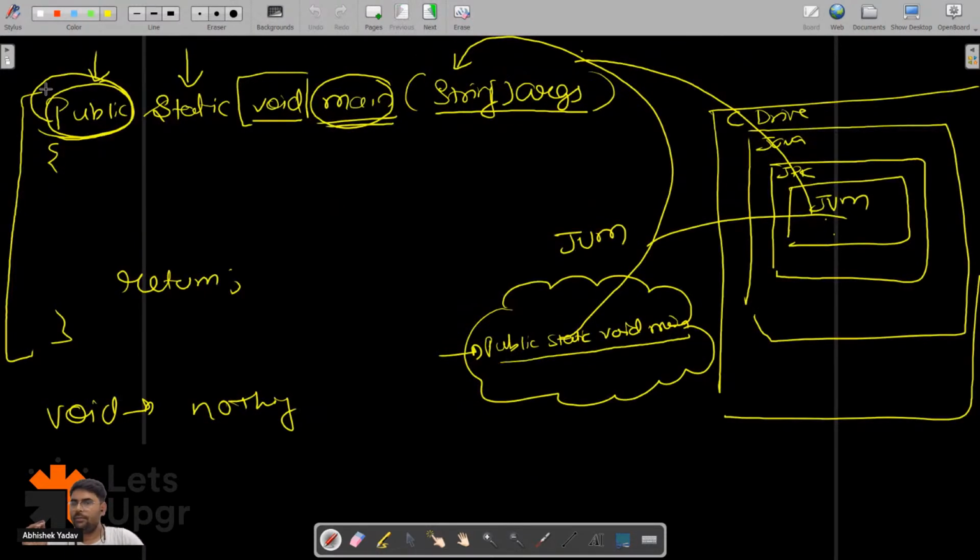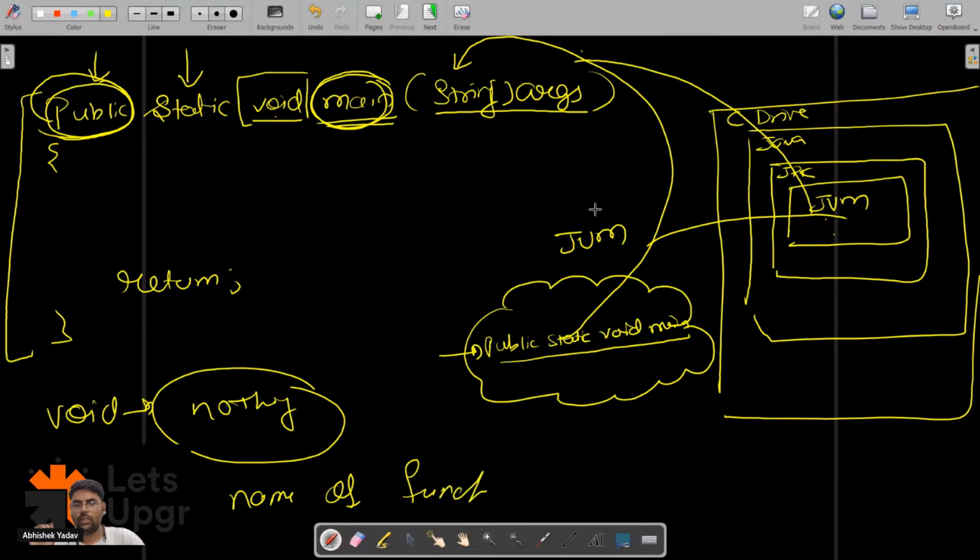Public means we can call this method from anywhere else. Void means we are returning nothing, right everyone? Now main is the name of the function. Inside the JVM we have written the main name, that's why here we are writing the main name, right everyone? So we are left with static and this String args.